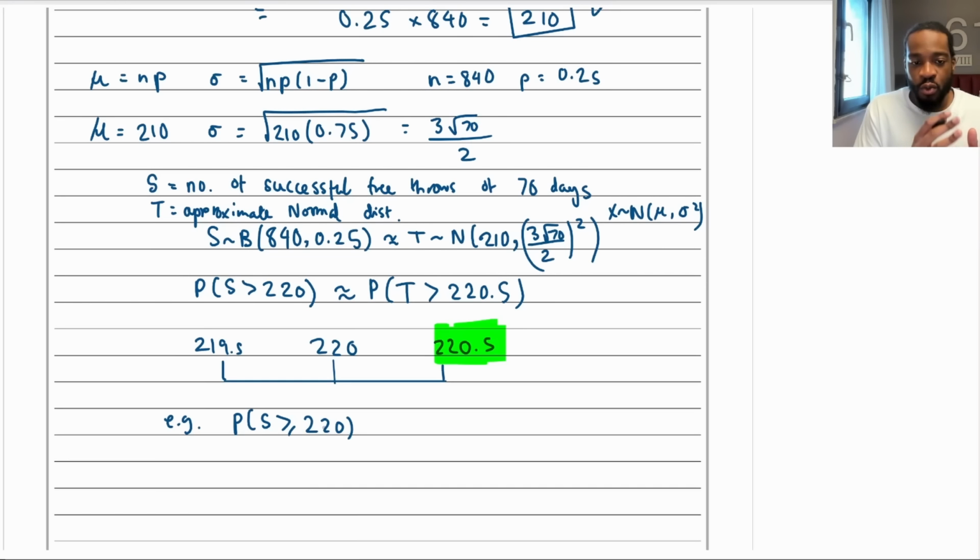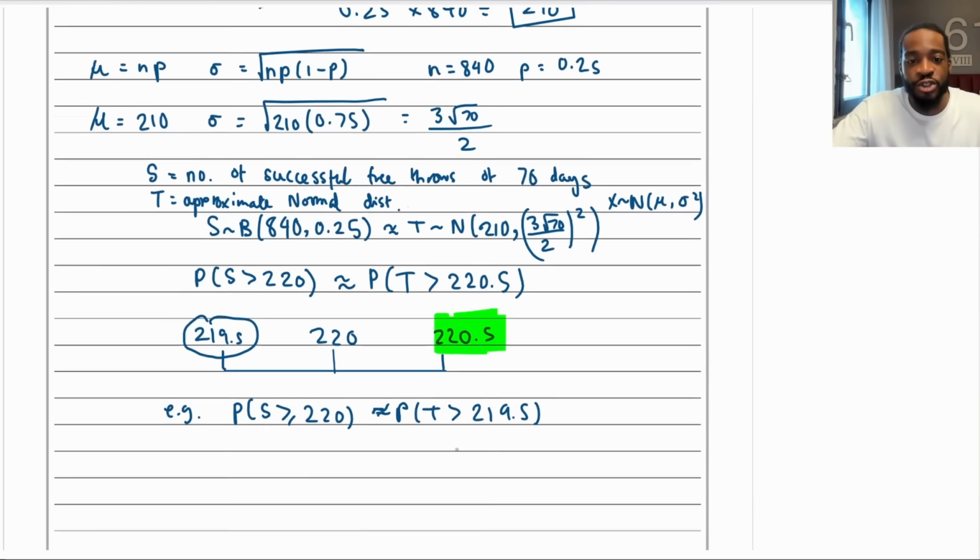From our bounds, what number at the lowest will give you 220? It would be the lower bound, right? You would choose this one now, wouldn't you? So you could say this is approximately the probability of T being greater than 219.5. Okay, so again, just get your boundaries, the upper and lower bound, and use the context of the question to help you. So let's go back to the actual question.